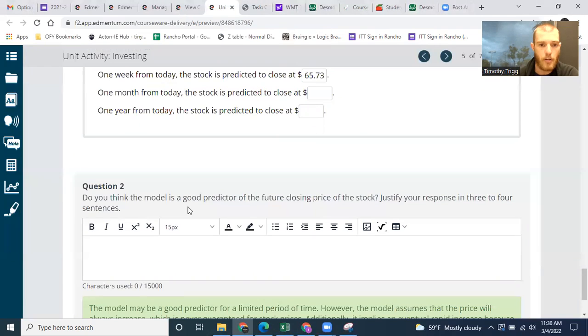Question 2. Do you think the model is a good predictor for future closing price of the stock? Justify your response in 3 to 4 sentences. So it might be a good predictor in the short run, and it's perhaps been a good predictor in the past, but that doesn't necessarily mean it's going to be a good predictor forever, because things don't grow exponentially forever, or at least they don't keep that same exponential level forever. You can imagine that if you kept that same exponential level forever, it would just grow to infinity.